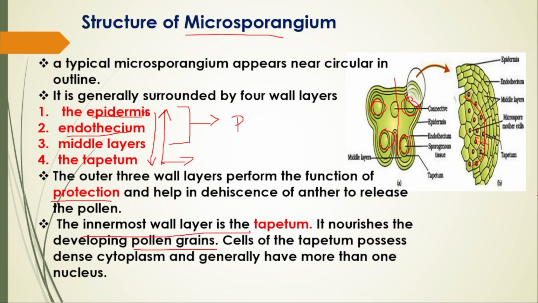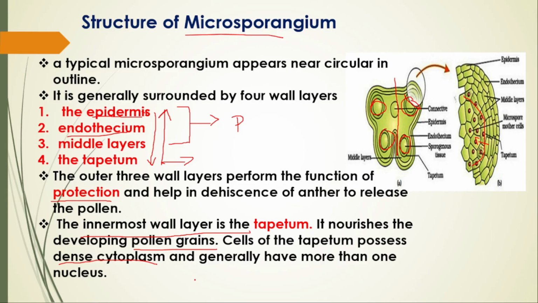Cells of the tapetum possess dense cytoplasm. Dense cytoplasm means the cytoplasm is very active, and it usually has more than one nucleus. Usually each cell has only one nucleus, but in the tapetum you can see the multinucleated condition.